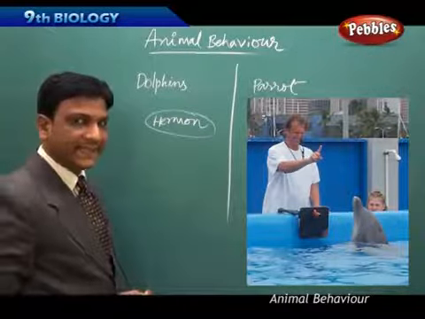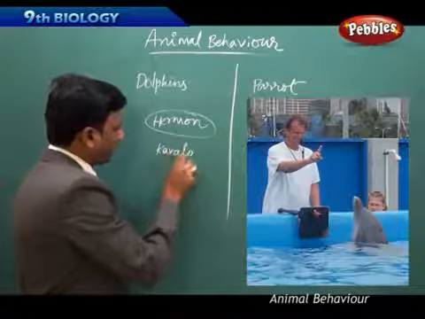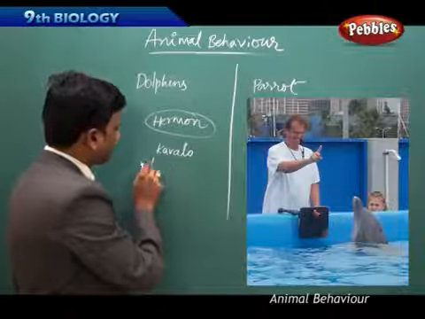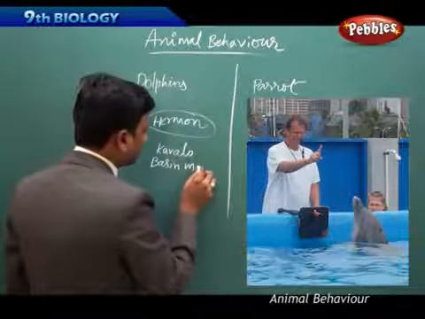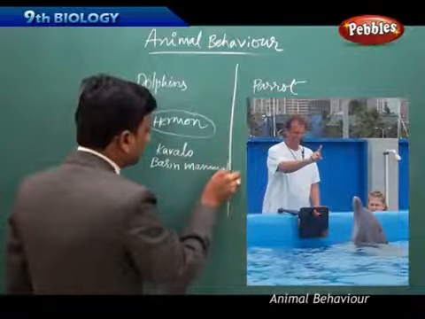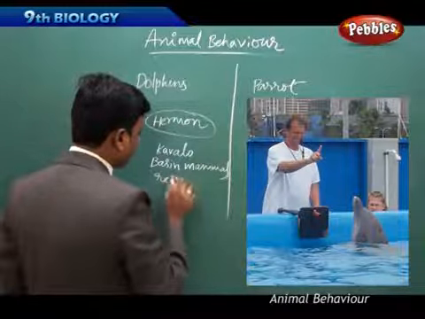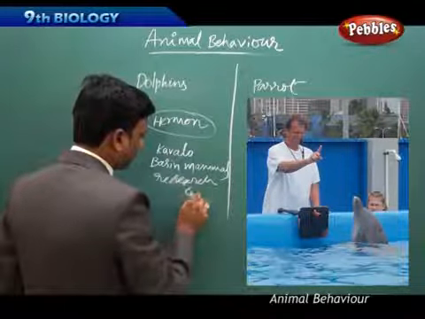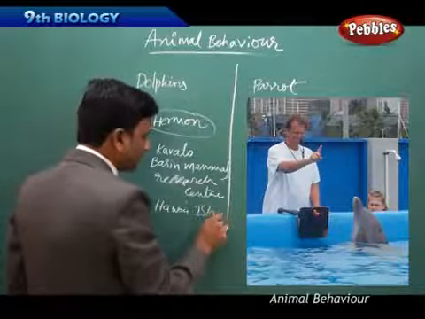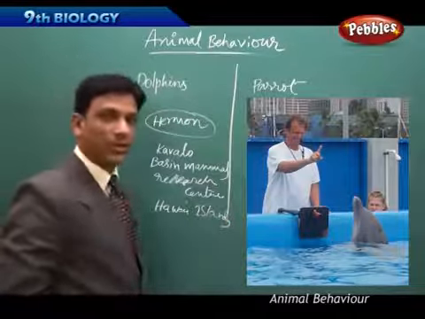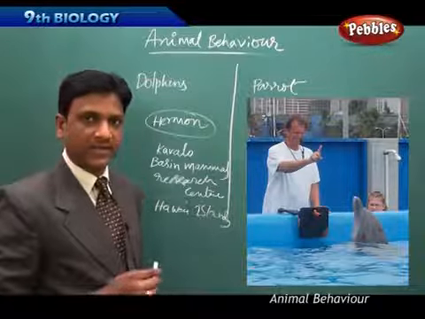This Hermann studied 4 bottlenose dolphins in the Kewalo Basin Marine Mammal Research Center. This is located in the Hawaiian Islands. There he studied 4 bottlenose dolphins. He named them with different names.